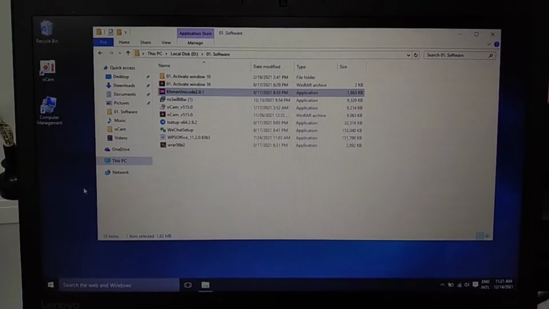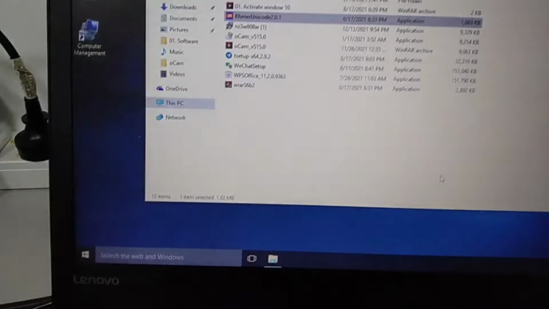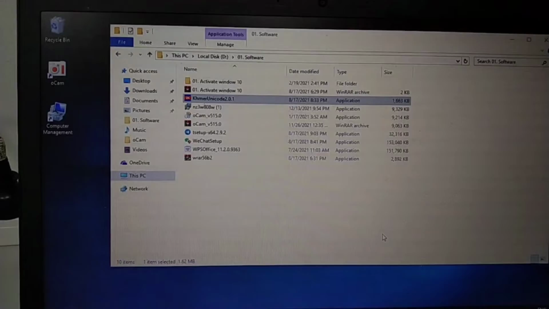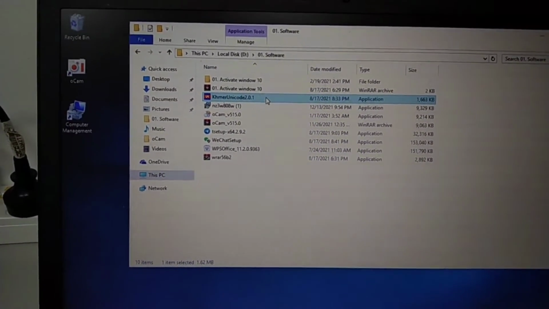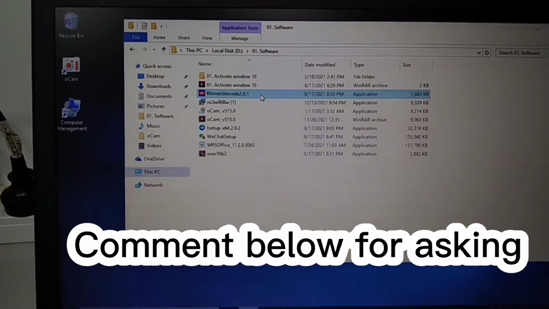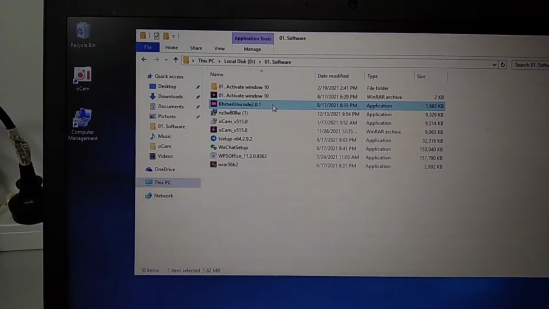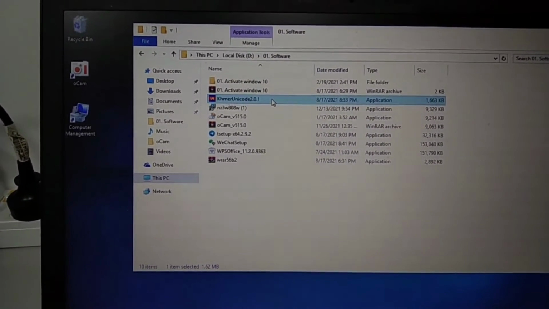Today I show you how to install Khmer Unicode. So you cannot change here, it's only English. To install the Khmer Unicode, you have to download the file here. You can chat to me, I will send it to you. When you download it, you just click open and double click or right click,